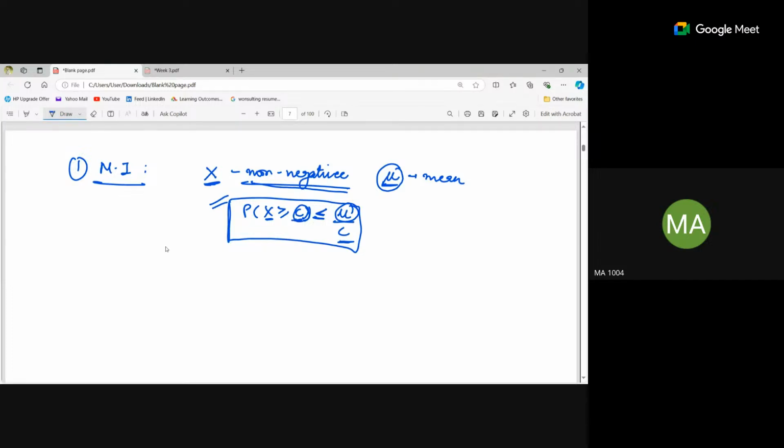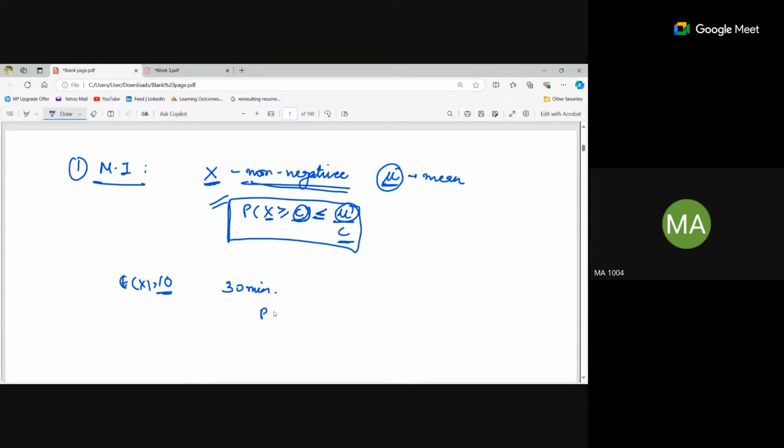Like for example, let's take a situation. If the average number of minutes a person is waiting for a bus is 10, that is, the expectation of his waiting for a bus is 10. Fine. If we have to find out the probability that the person waits more than 30 minutes, what is the upper bound?